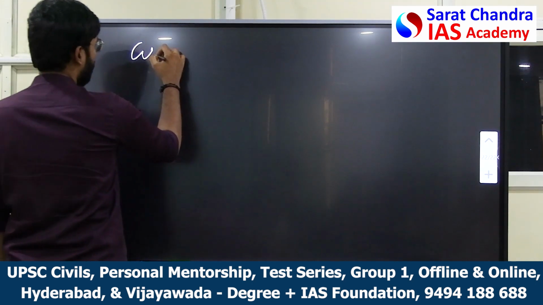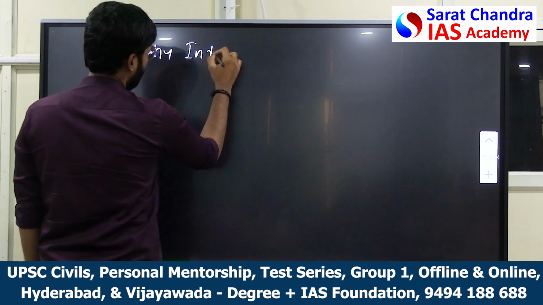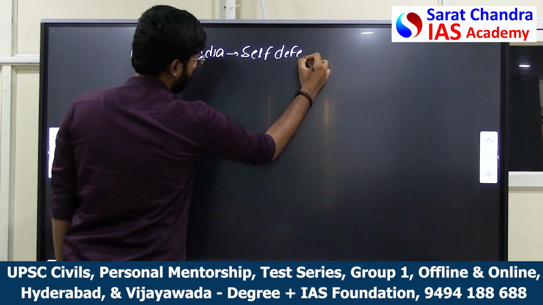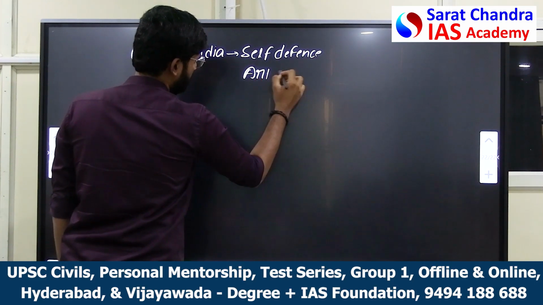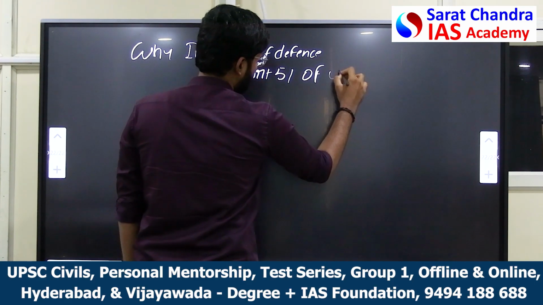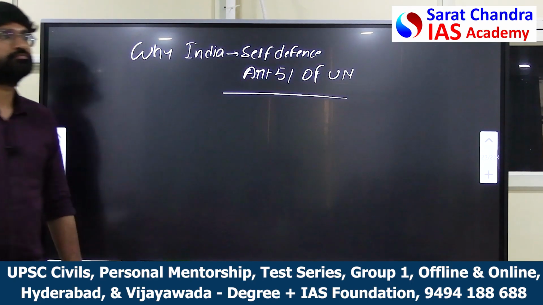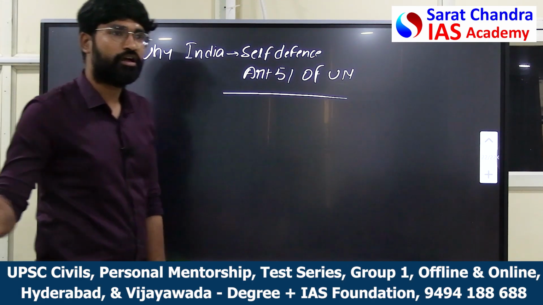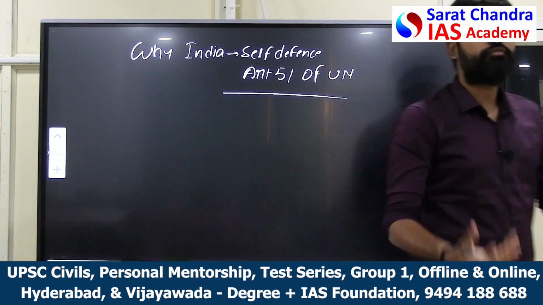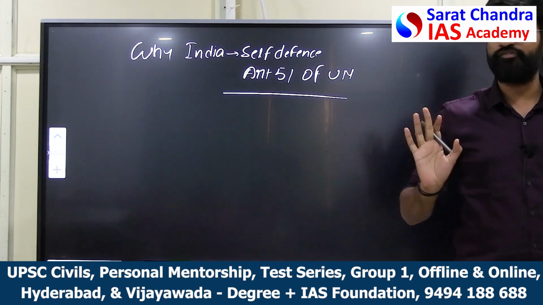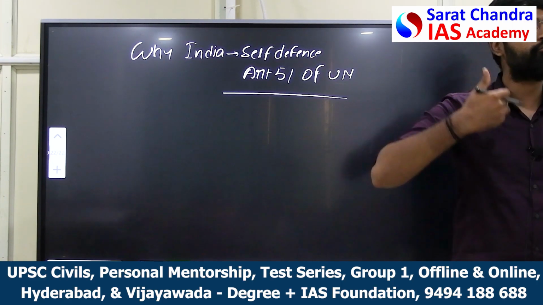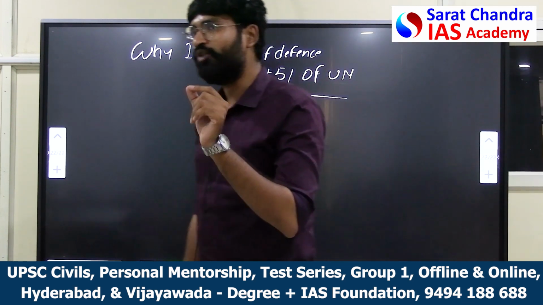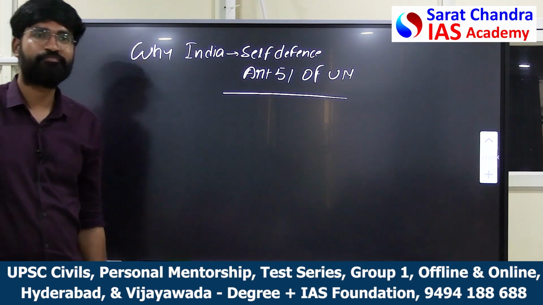That's why India did not go for the self-defense under Article 51 of United Nations. Why India didn't go for the self-defense doctrine which has been mentioned in the United Nations? See, if some person have attacked me, I can go for self-defense. If he is not attacking me, I will not go for self-defense. Someone is attacking me, I will go for self-defense. Why India did not invoke Article 51 in the United Nations?